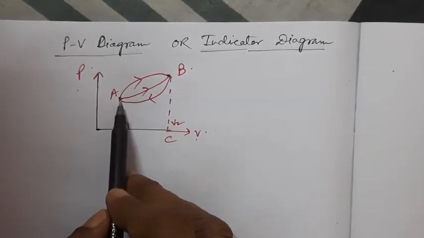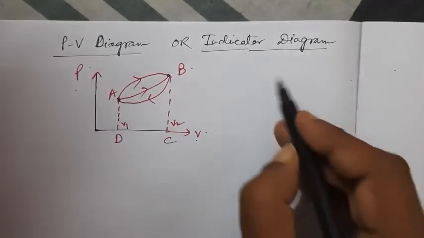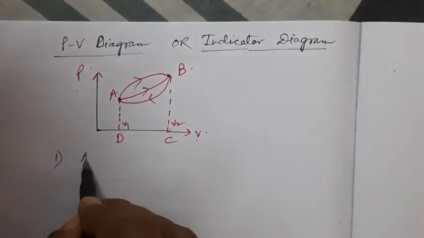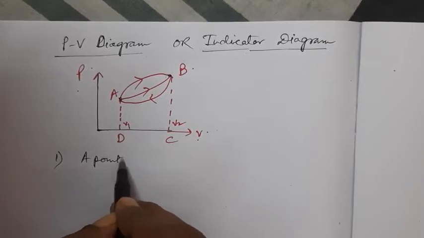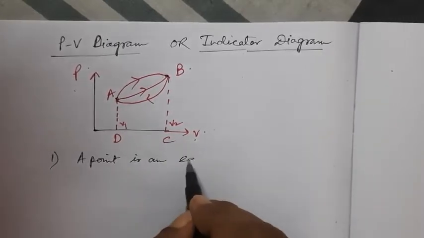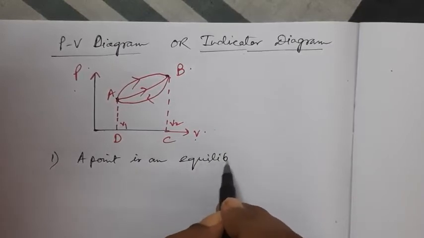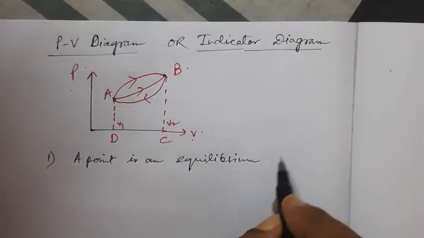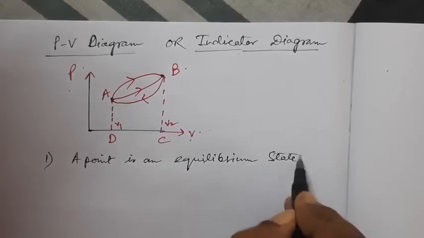First, you have to understand what is a point. Number one case, a point is an equilibrium state.